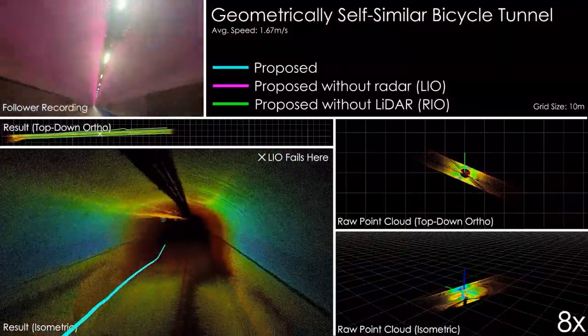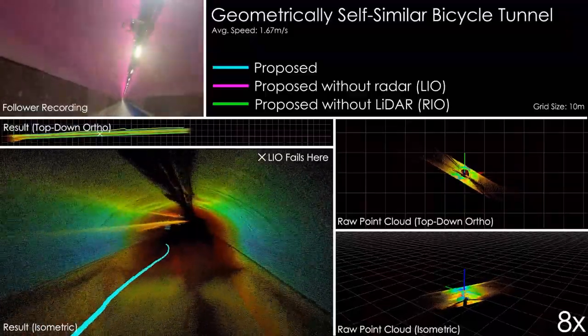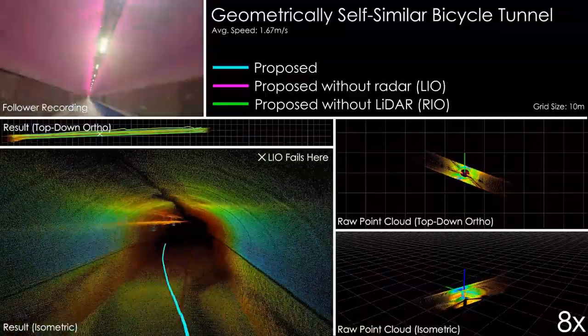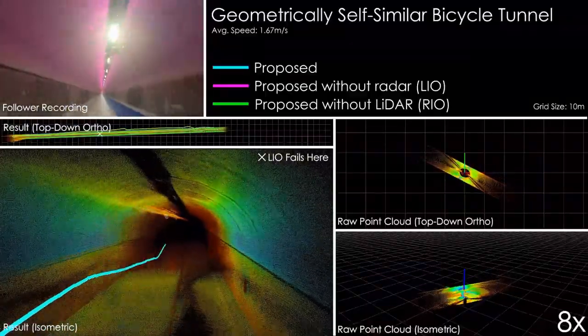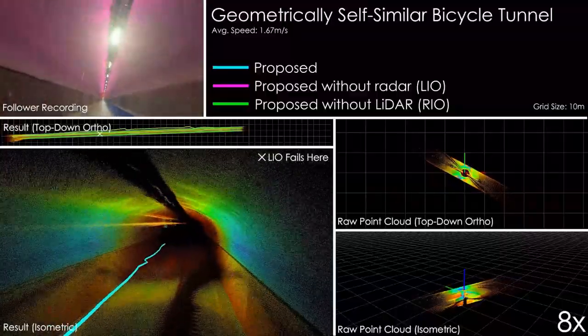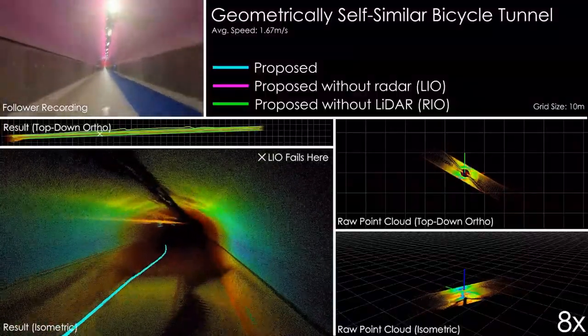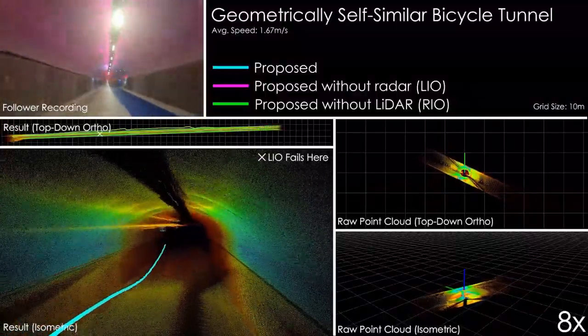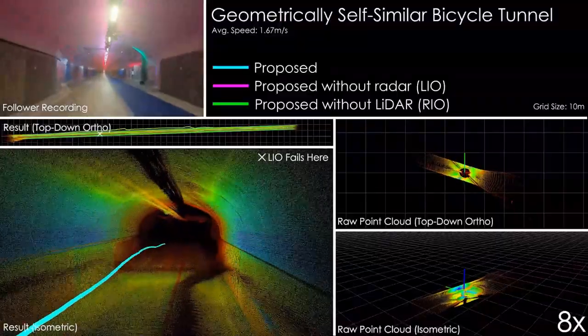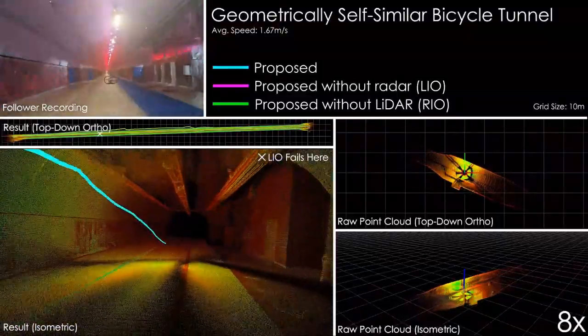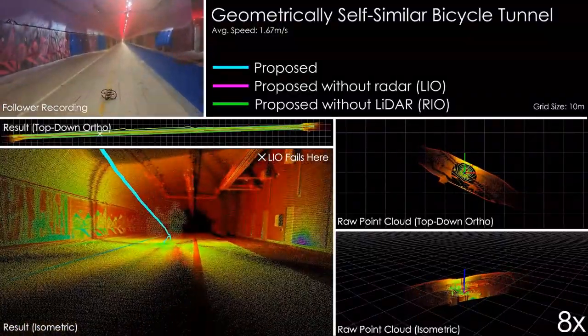Although the radar inertial odometry doesn't suffer the same degeneracy, it's still limited in its ability to maintain accuracy during these long-term traversals. This is evident in the drift and yaw seen in the resulting top-down ortho visualization. On the other hand, the method with both radar and LiDAR uses the fusion of these two sensors to alleviate the challenges posed to either sensor individually.